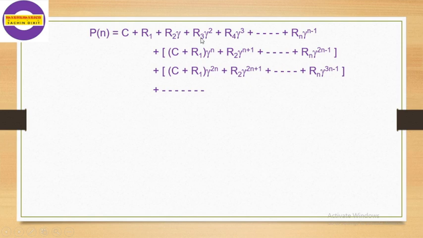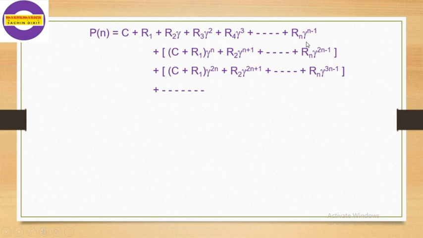R3 be the maintenance cost of the third year, its money value increases by gamma, hence we multiply it by gamma square, because it is the value after 2 years. On the same line, it is the value after 3 years, so we multiply this R4 by gamma cube, and so on.